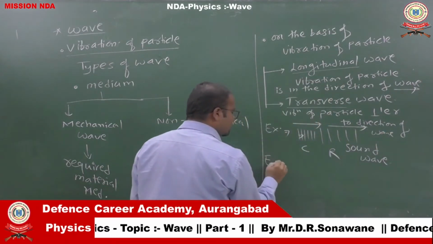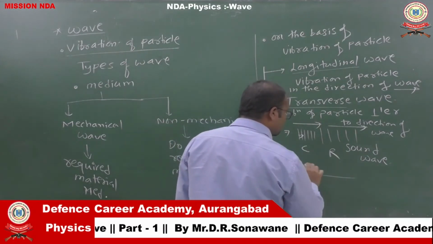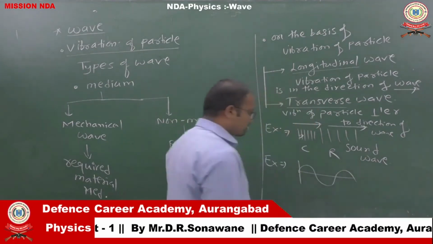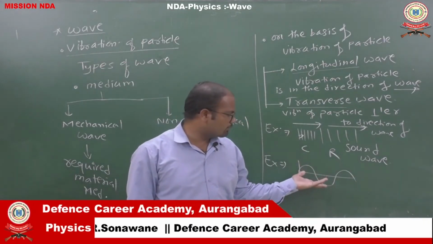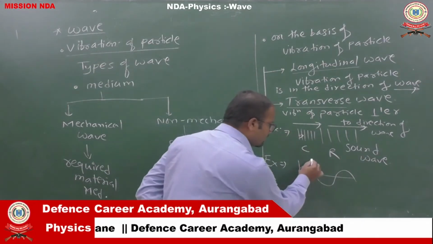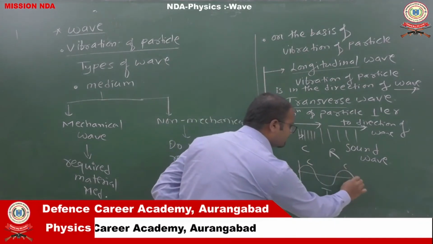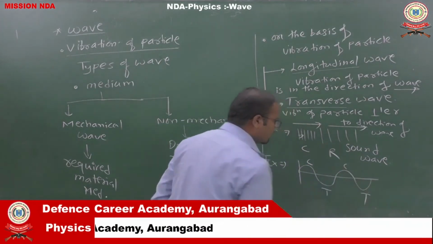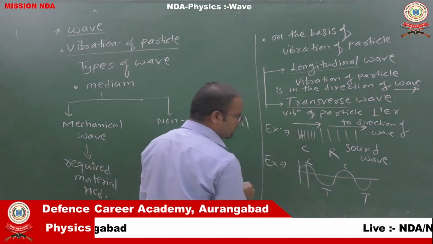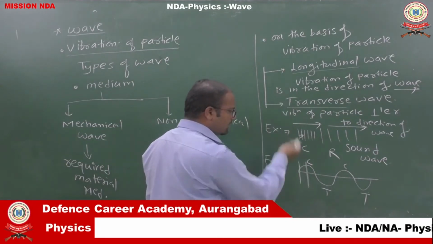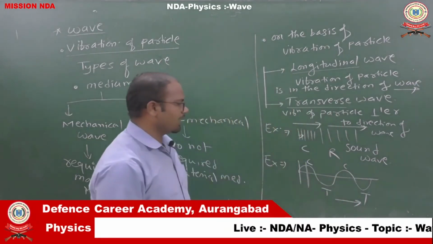If we see an example of a transverse wave, we can draw here a wave, that is an electromagnetic wave, or we can say a light wave, right? So here the wave is traveling in the form of crests and troughs. Here we can see the particles are moving about their mean position. Particles are moving in a vertical direction, but the direction of propagation of the wave is perpendicular to that.